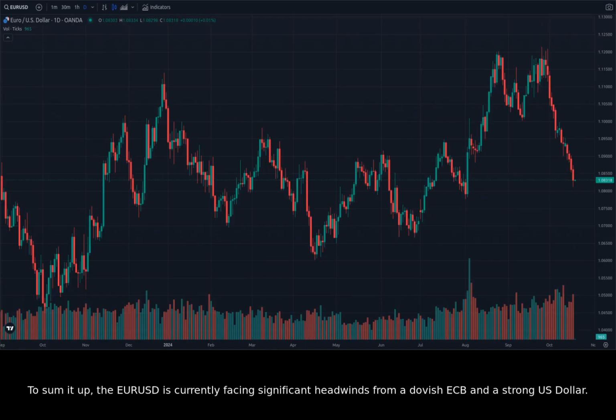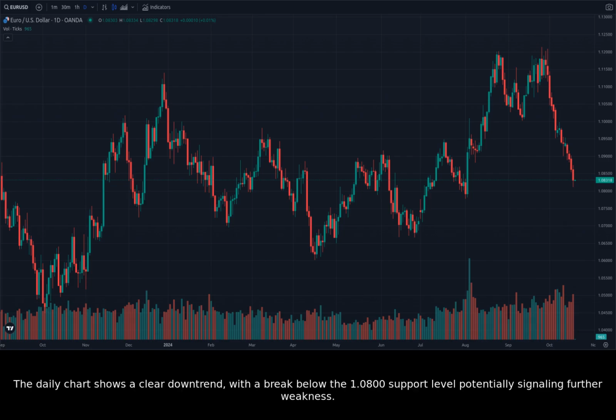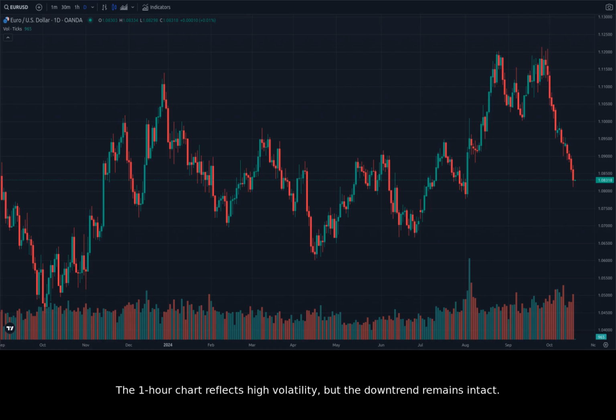To sum it up, the EURUSD is currently facing significant headwinds from a dovish ECB and a strong US dollar. The daily chart shows a clear downtrend, with a break below the 1.0800 support level potentially signaling further weakness. The 1-hour chart reflects high volatility, but the downtrend remains intact. The 15-minute chart shows a range-bound movement, which could be a sign of potential consolidation.